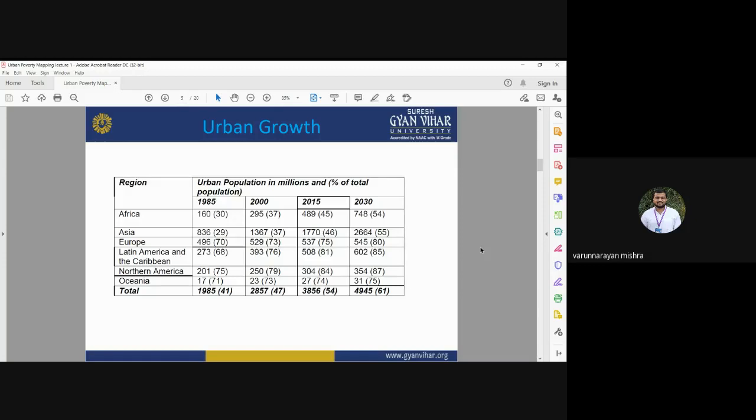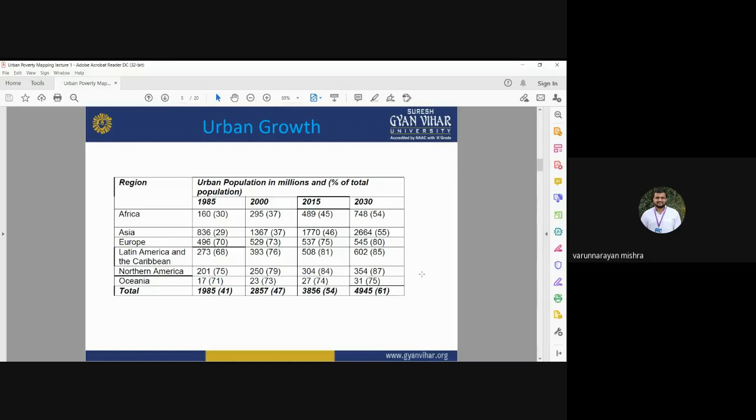We need to study the past trend, and then you can use it for future prediction, depending on the urbanization pattern. Urban growth and urban population are complementary to each other. The more urban growth there is, the more the urban population will increase.